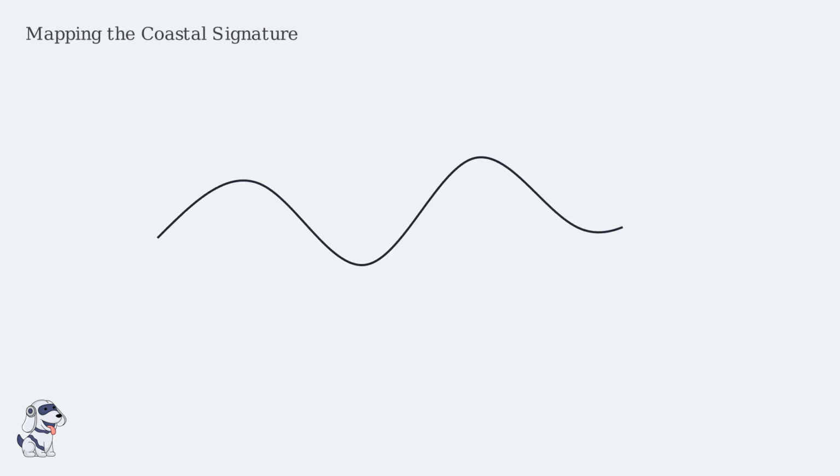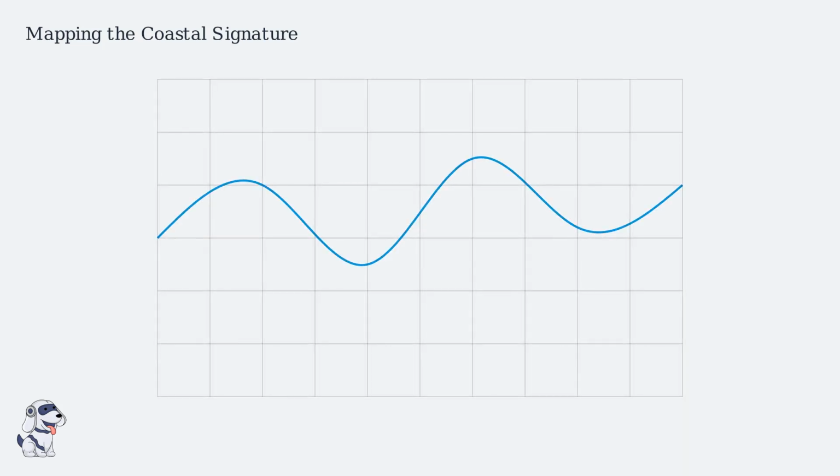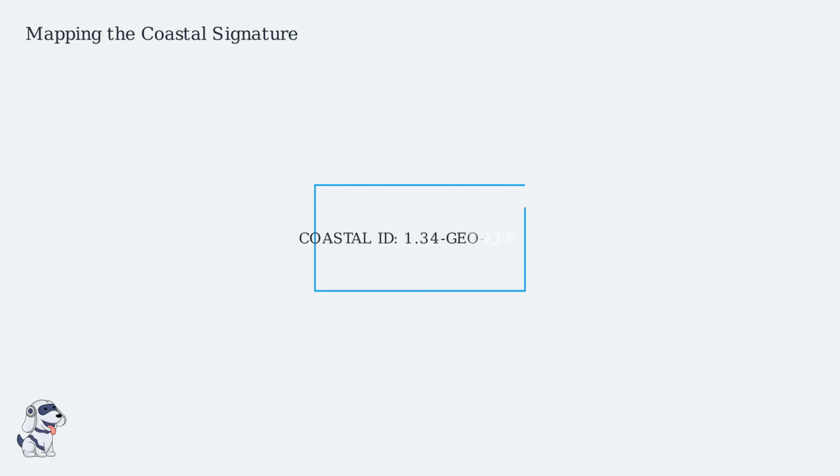Every stretch of coastline possesses a unique structural fingerprint. To map this, researchers isolate specific segments and analyze their boundary geometry. By applying a grid at varying scales, we calculate the fractal dimension, d. This measures how the perimeter changes as we observe it with increasing precision. This ratio defines the complexity. A constant d value for a specific region acts as a mathematical signature, stable even across centuries of erosion. This signature allows us to classify geography not by sight, but by its deep, recursive mathematical blueprint. This ID represents the specific identity of this cliffside.